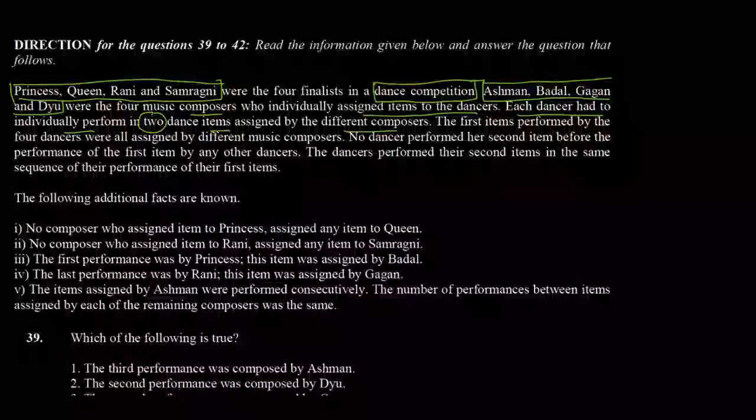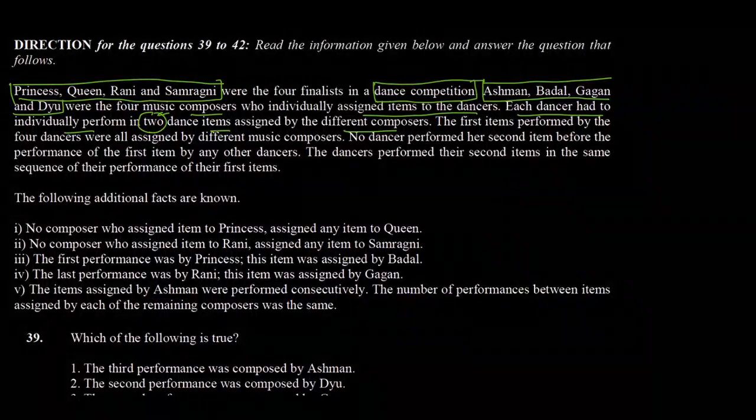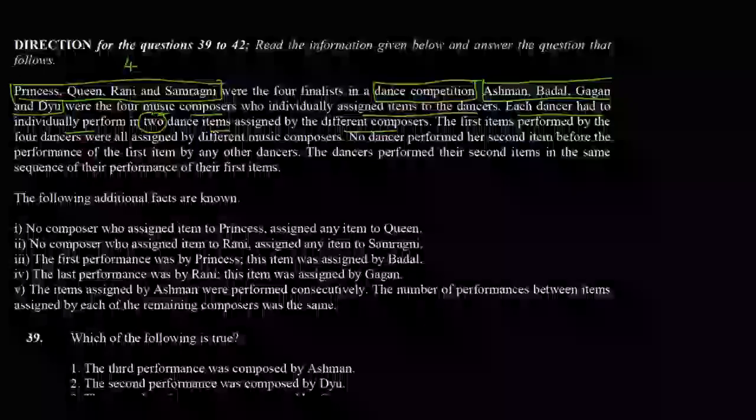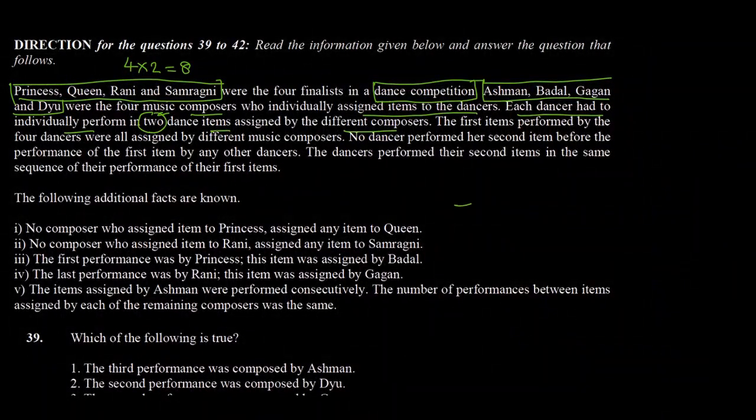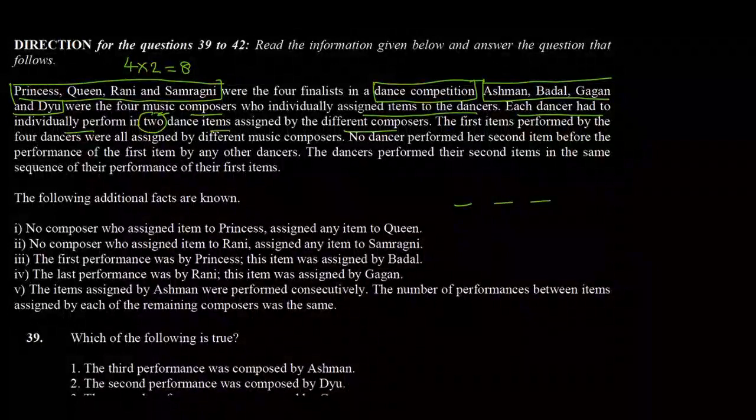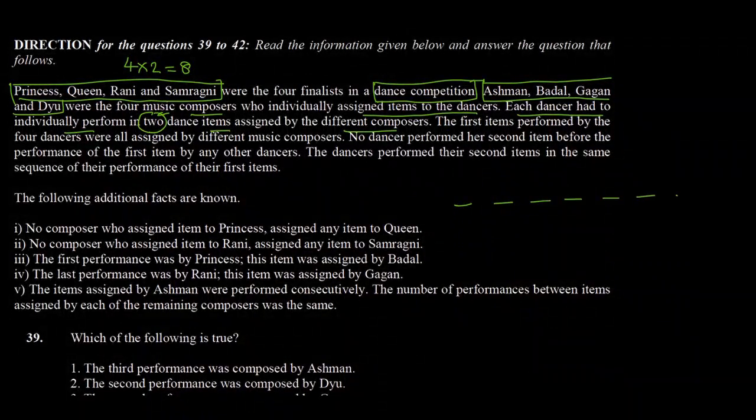So each of the dancers performs in two items, and there are four dancers. So 4 into 2, there will be 8 dance sequences. So 1, 2, 3, 4, 5, 6, 7, 8.